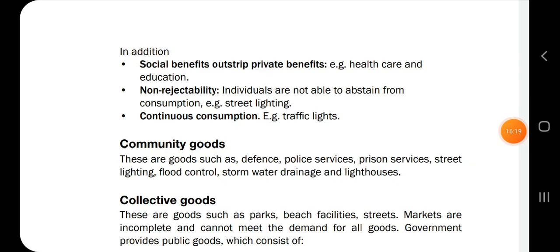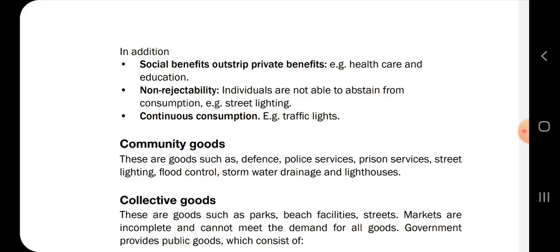Still under missing markets, in addition, we have social benefit outstripping private benefit, like healthcare and education. Social benefit is stronger than private benefit. A lot of people go to government healthcare facilities and schools.